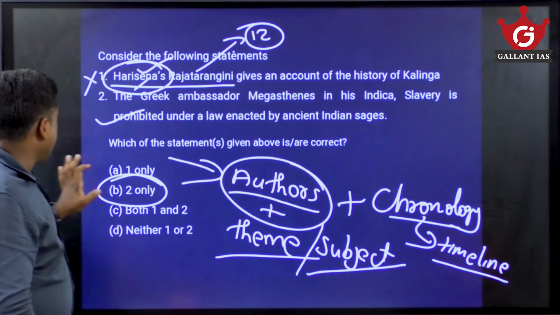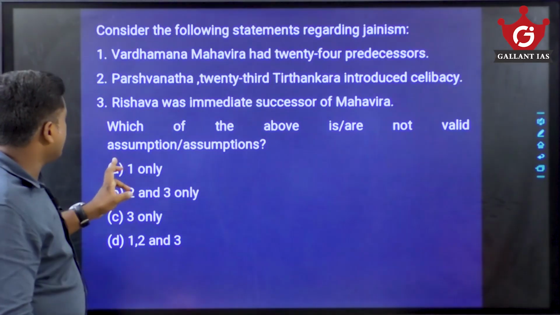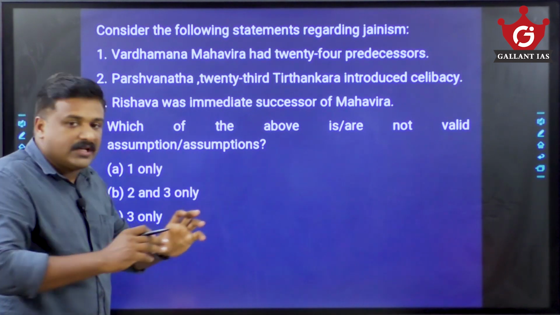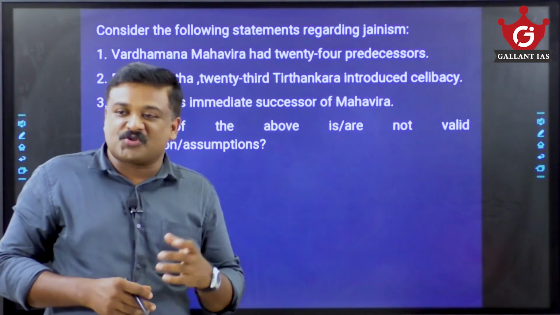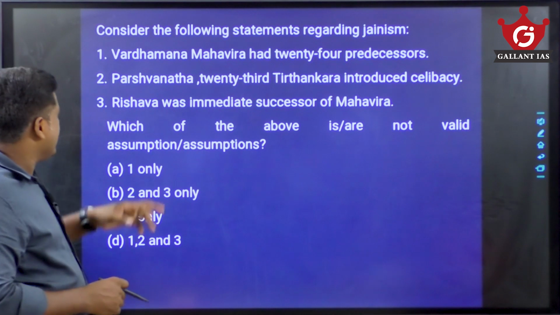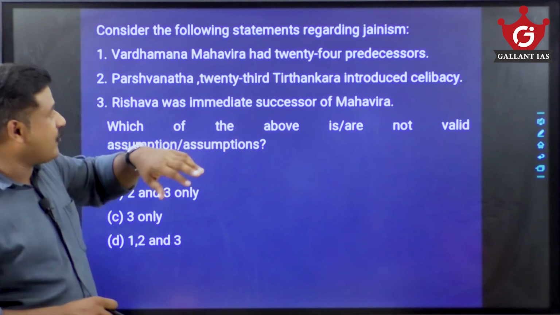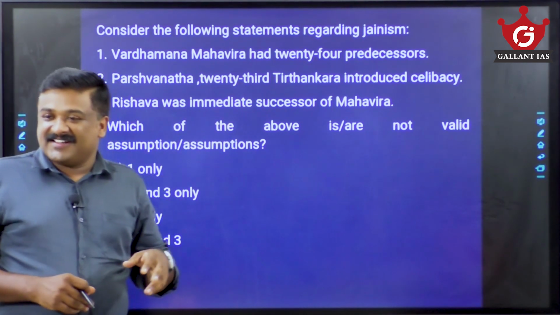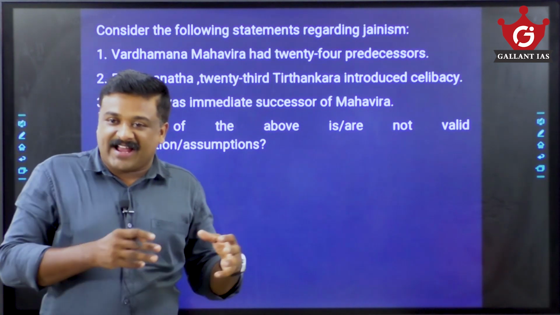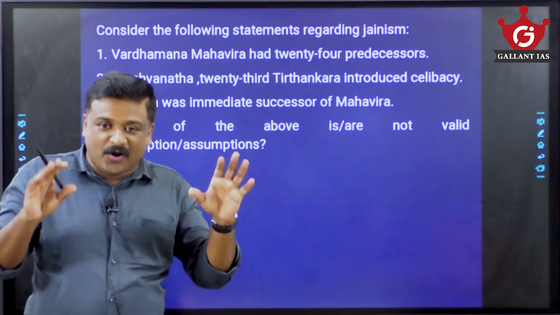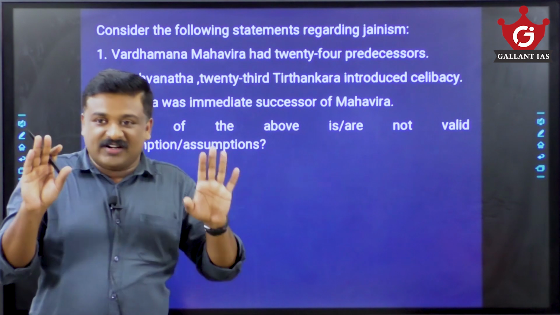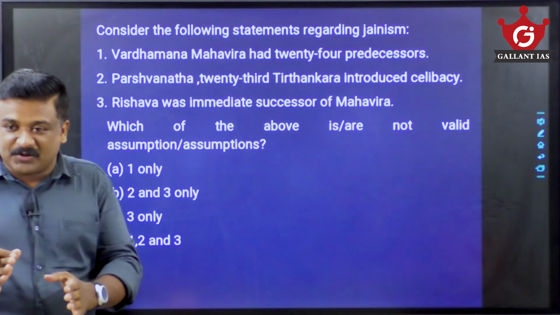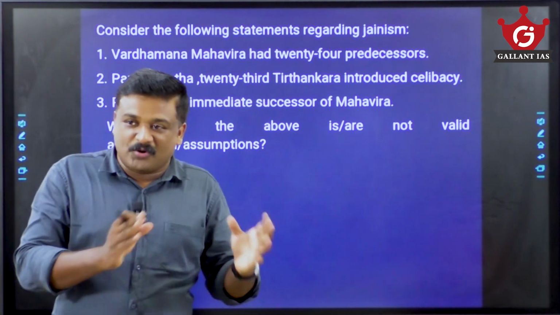Moving on to another question. The question is regarding Jainism. Vardhamana Mahavira had 24 predecessors. Actually, how many Tirthankaras are there? Only 24, and Vardhamana Mahavira happened to be the final one and the most important one.